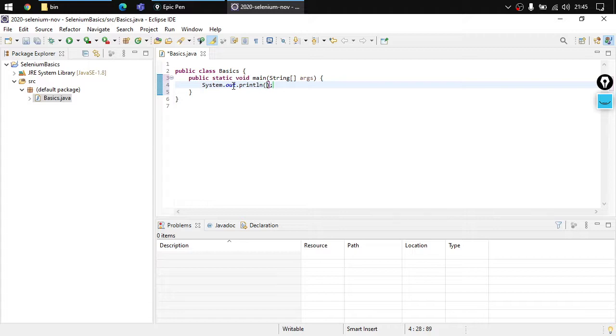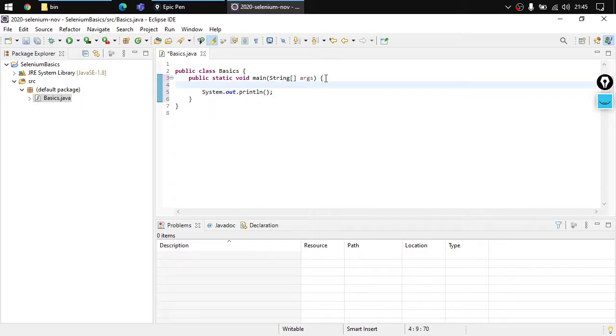System.out.println. What does this do? This is the command which allows us to print the content on the screen. What content? We can specify the content and it will print out all the content. But before specifying the content, we need to see what all kinds of content we can have.